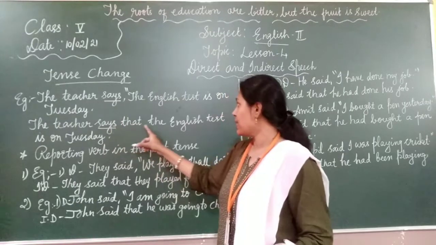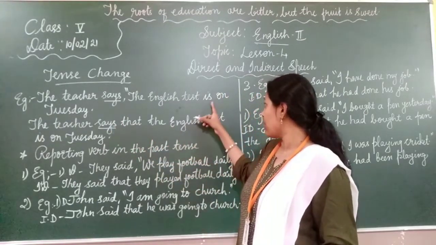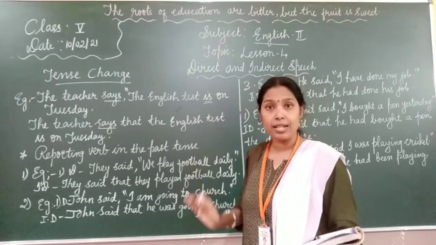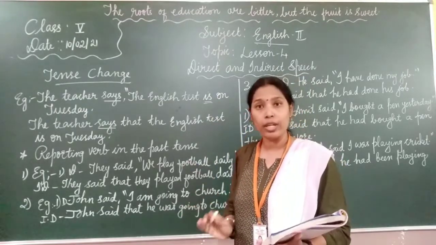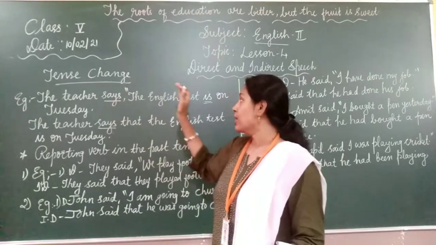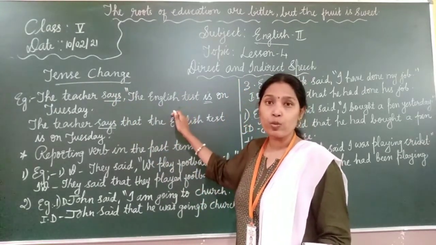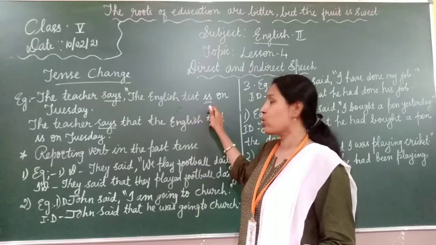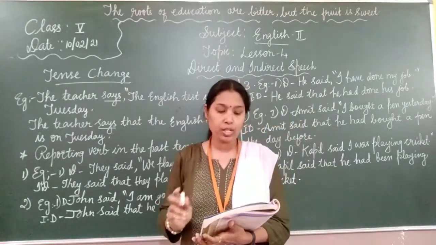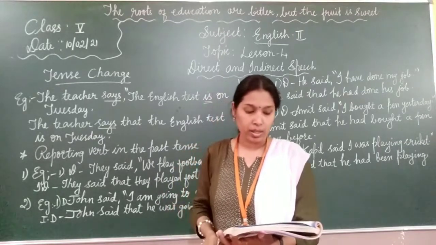So the teacher says that the English test is on Tuesday. Here the verb is in present tense itself. We are not changing to any other tense. Okay. So if the reporting verb is in present tense, the reported speech also should be in present tense itself. We should not make any changes here. Okay. The reported speech does not change.